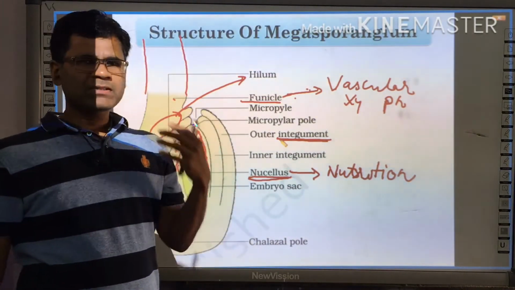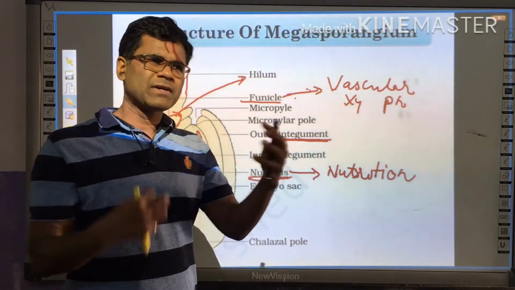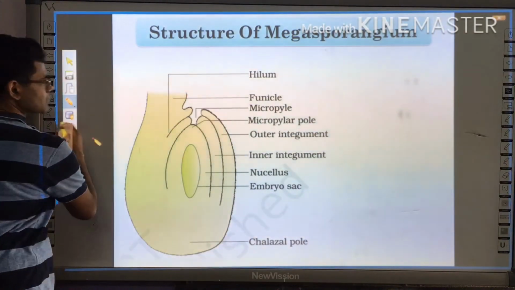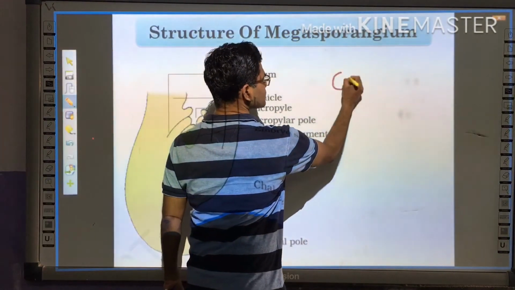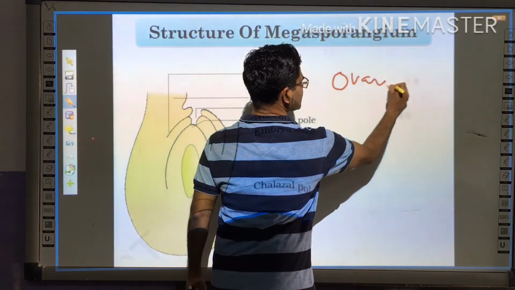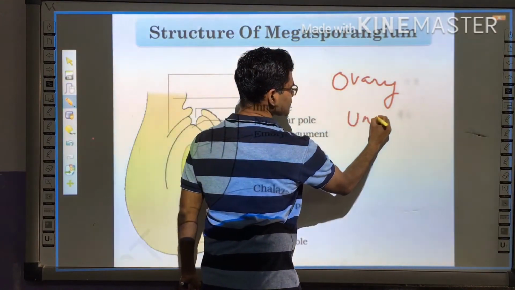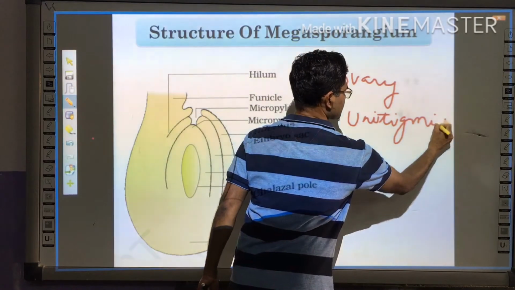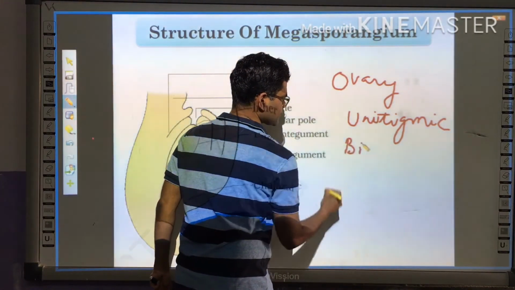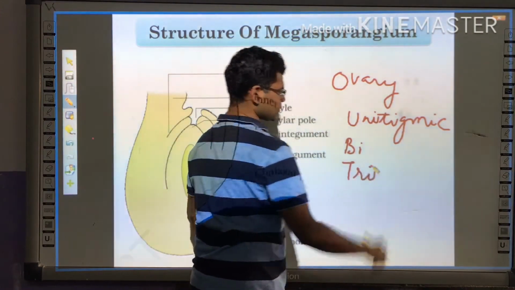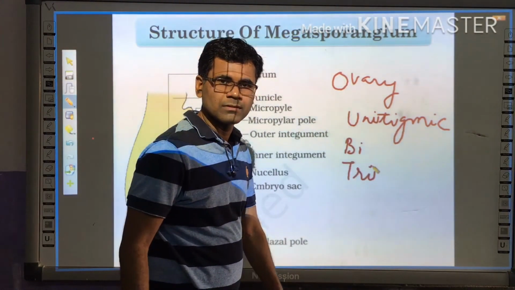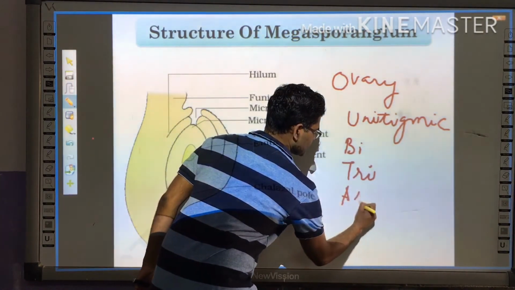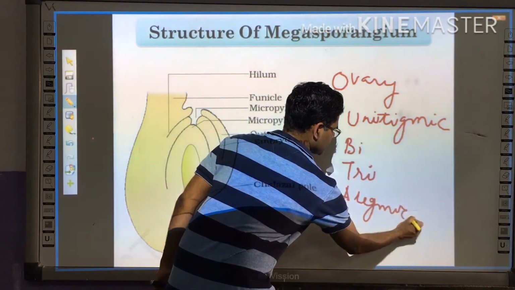Now, the ovule on the basis of integuments can further be classified into various types. If we talk about the ovule, it is classified as unitegmic, bitegmic, tritegmic, and the last one is ategmic.